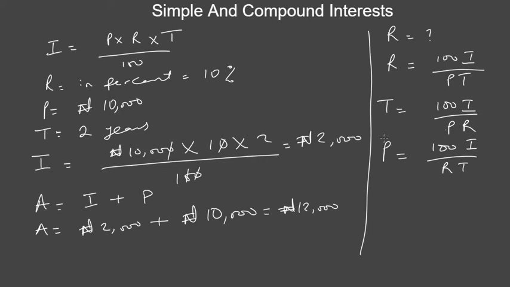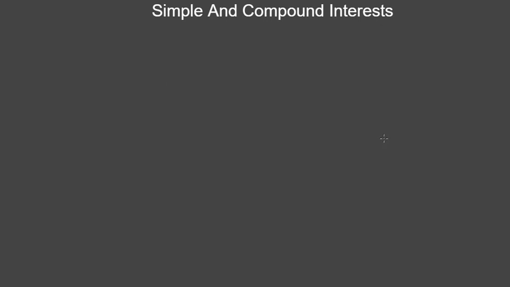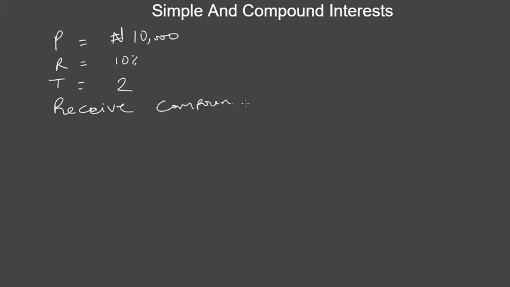We're going to solve more examples later on, but let's compare simple interest with compound interest. Let's see what's different between these two. So let's talk about compound interest, using that initial example where we have our principal, which is our initial deposit, as 10,000, and we know the rate to be 10% and the time to be 2 years. Let's say the manager of the bank told you that you are going to receive compound interest. What does that mean?